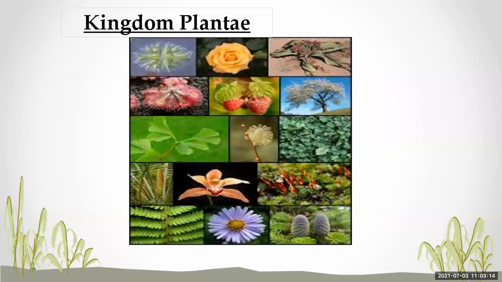And the next kingdom that we have studied in detail is kingdom Plantae. The group of autotrophic living organisms having eukaryotic cells with cell walls is the group of plants. These plants have become autotrophic as they can perform photosynthesis with the help of chlorophyll, and living organisms of kingdom Plantae are the main source of food for all other living organisms. So these are the characteristics of kingdom Plantae.